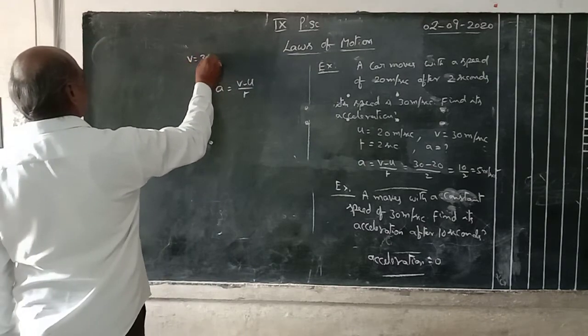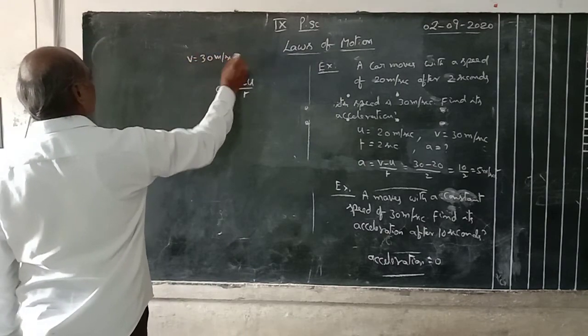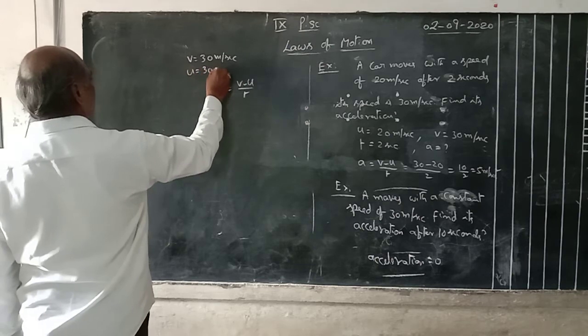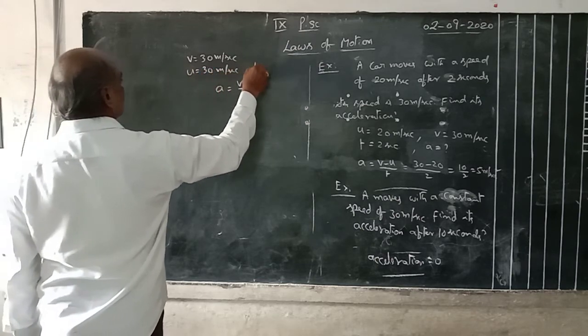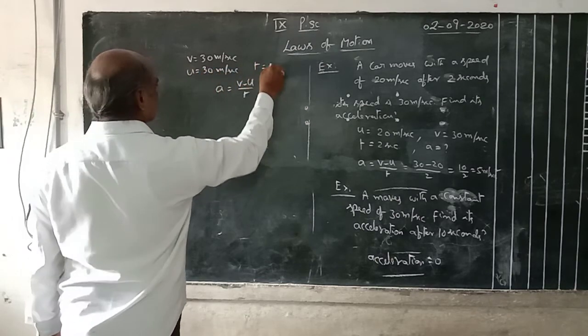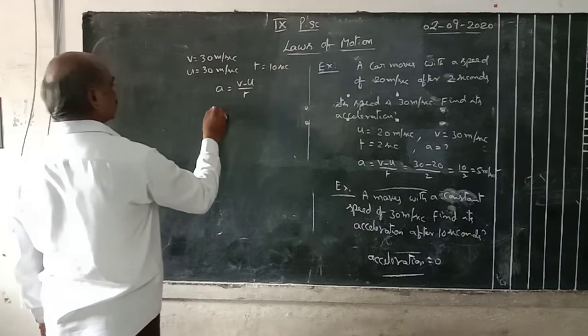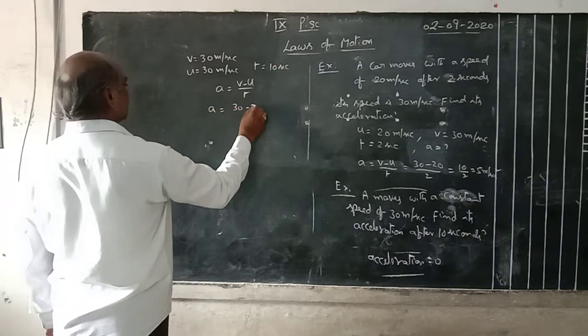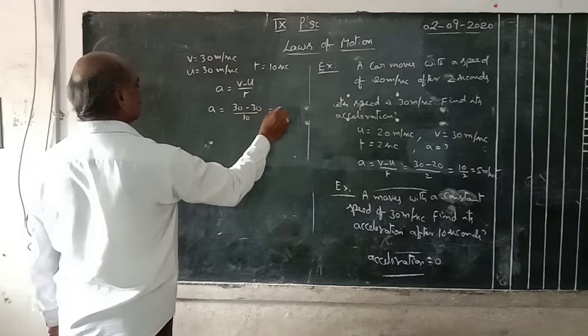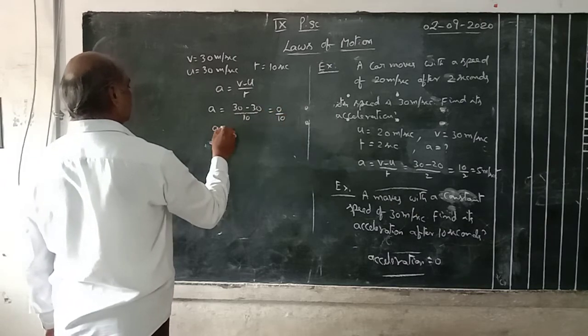V is equal to 30, U is equal to 30, T is equal to 10 seconds. So A is equal to 30 minus 30 by 10, 0 by 10. A is equal to 0.